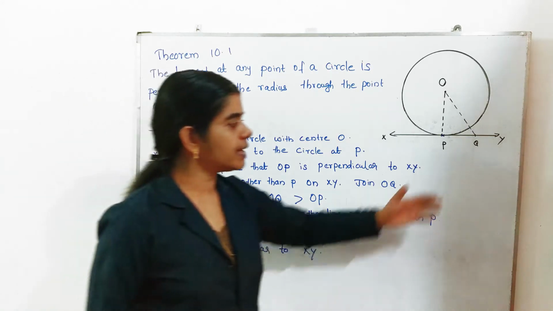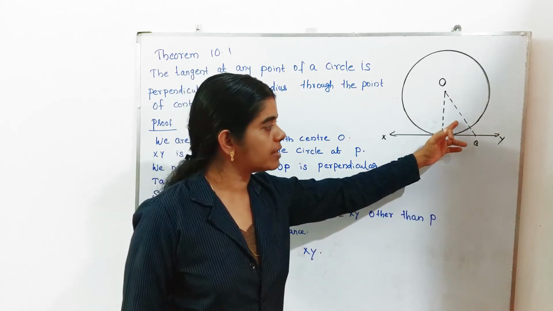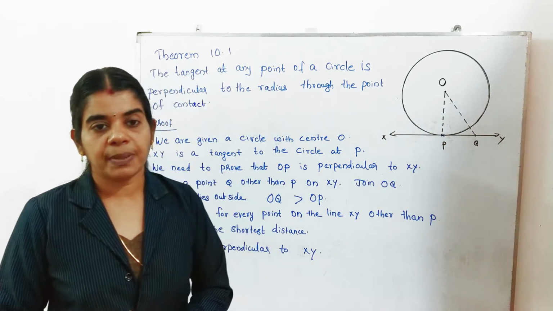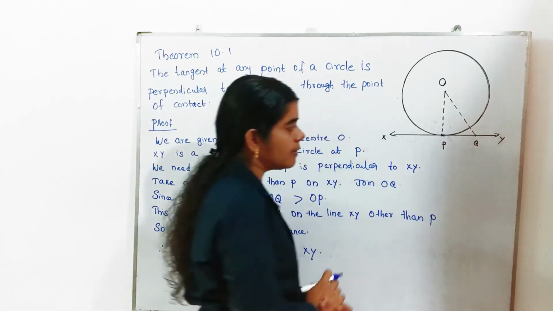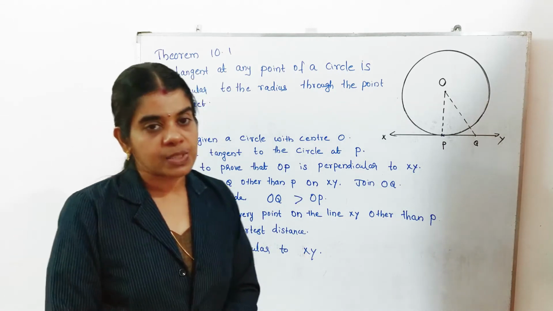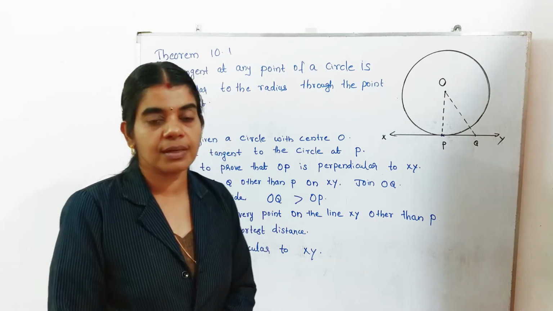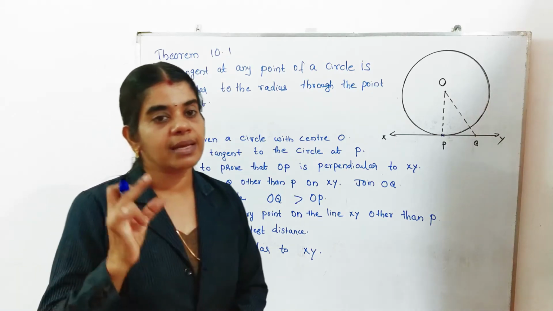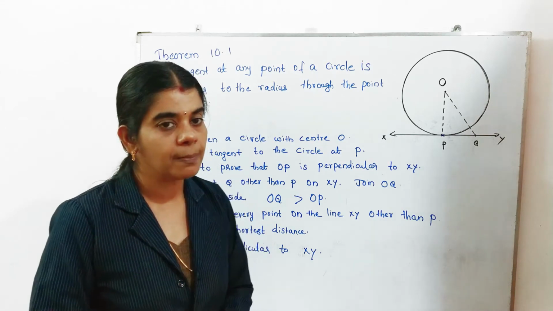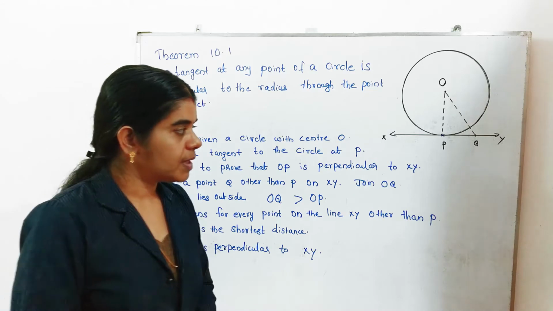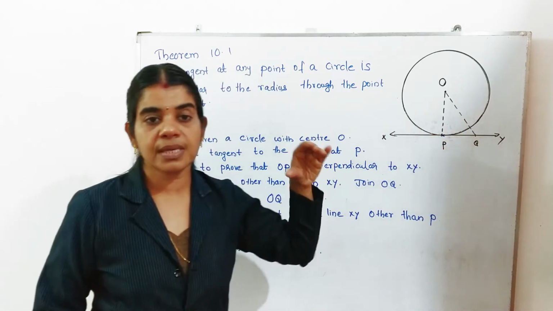For this, we are taking a point Q outside the circle. If you take that point inside the circle, what happens? If you draw the line XY through that point Q inside, it will become a secant of the circle, not a tangent. A secant means the line will touch the circle at 2 points, so it will become a secant of the circle.